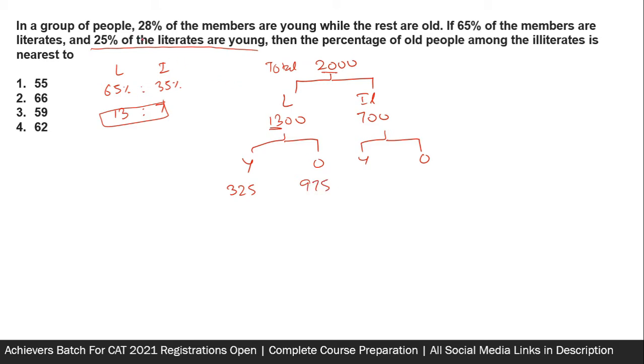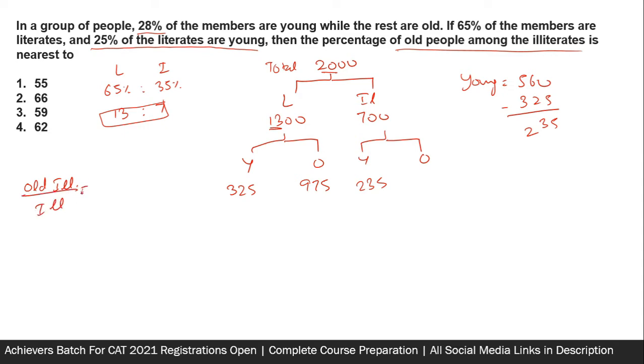Okay. It also says that 28% of all the members are young. 28% of 2000 is 560. So the total number of young is 560, out of which 325 are literate. So illiterate young people, you will get over here like 235. Okay, so now the percentage of old people among the illiterates. So tricky language. So basically you have to find the ratio of old illiterates upon illiterates. This is what you have to find.